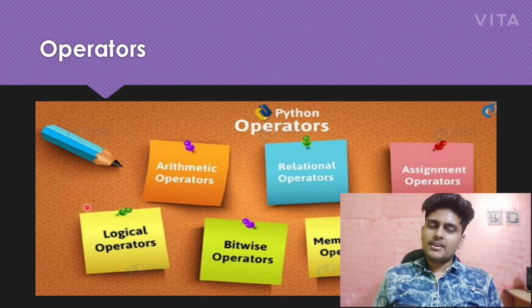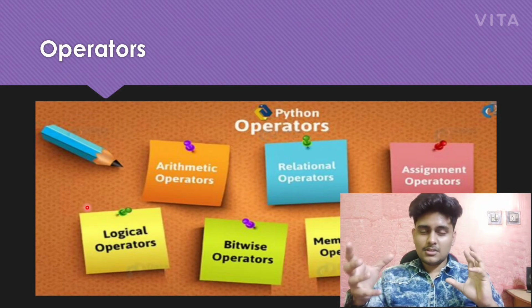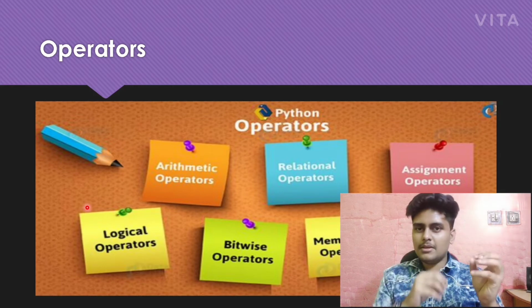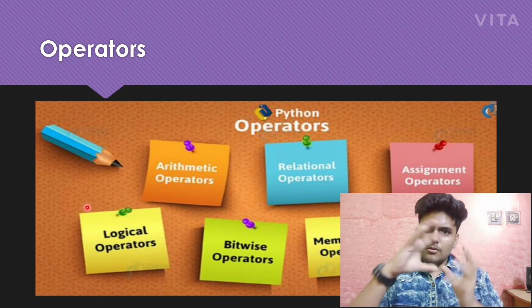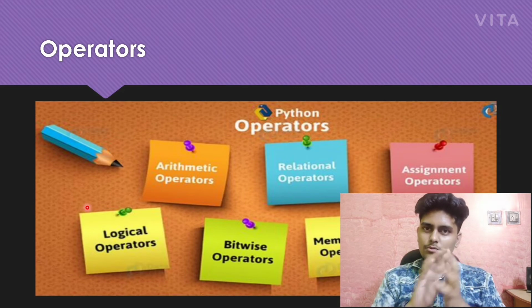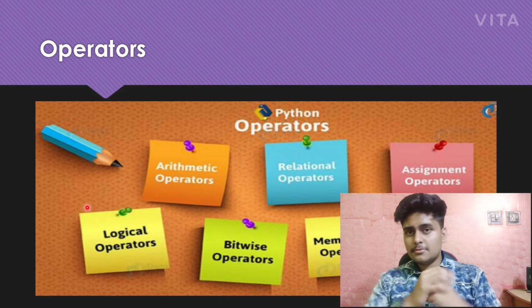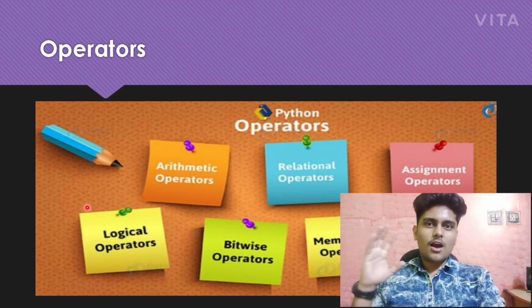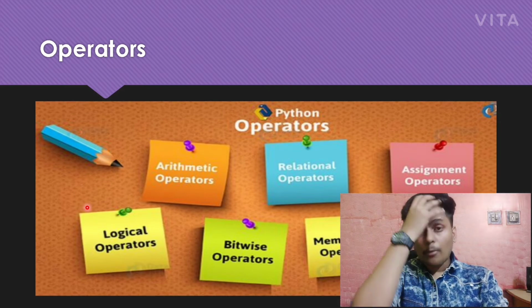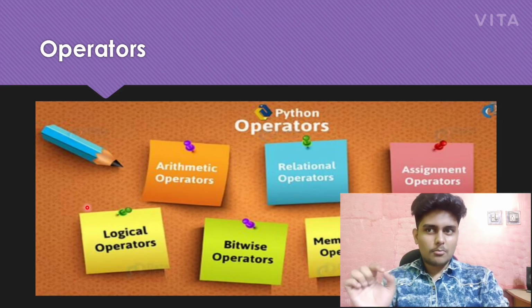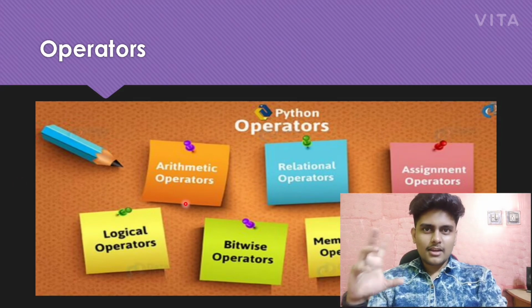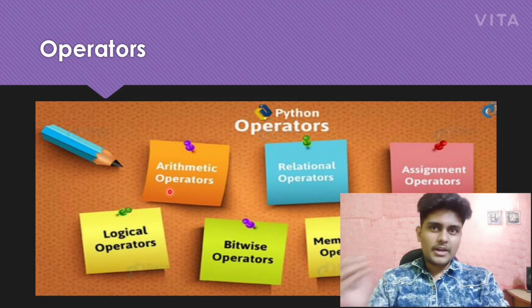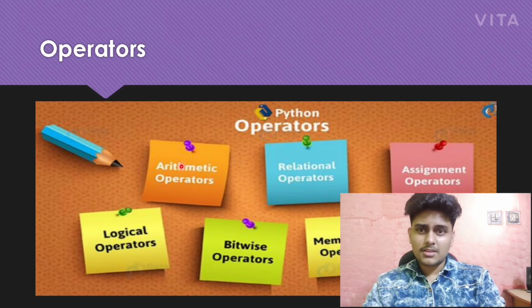Operators. What are operators? When you take two inputs, like a is 5 and b is 6, and you want to do operations between those, like addition, subtraction, multiplication, division, all of those are done by operators. These are arithmetic operators, where you can do addition, subtraction and so on.